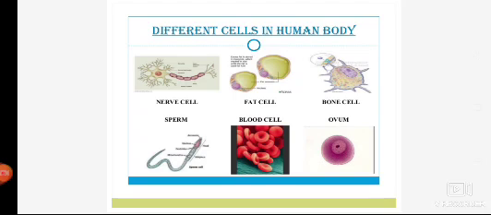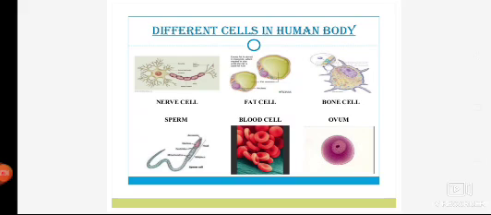If I talk about the largest cell in the world or the earth, it is the ostrich egg. The ostrich egg is the biggest single cell. It's a single cell and a single ostrich egg can make almost 20 omelettes. So it is the largest cell. In the human body, the longest cell is the nerve cell. The longest cell is the nerve cell.